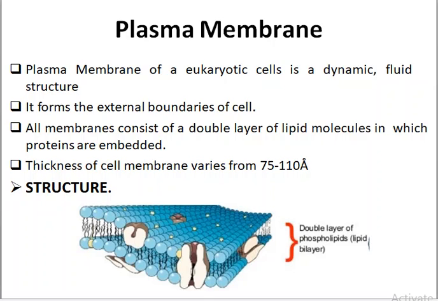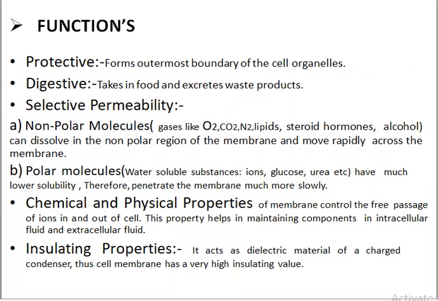The thickness of the cell membrane varies from cell to cell type. It mainly depends upon the type of the cell. It may range between 75 to 110 angstroms. What are the important functions of the cell membrane? The first is security, the protectiveness. It protects the cell from external adverse events. The next is digestion. It helps the cell to absorb food for cellular metabolic reactions. Simultaneously, it excretes the waste products formed in the cellular metabolic reactions.